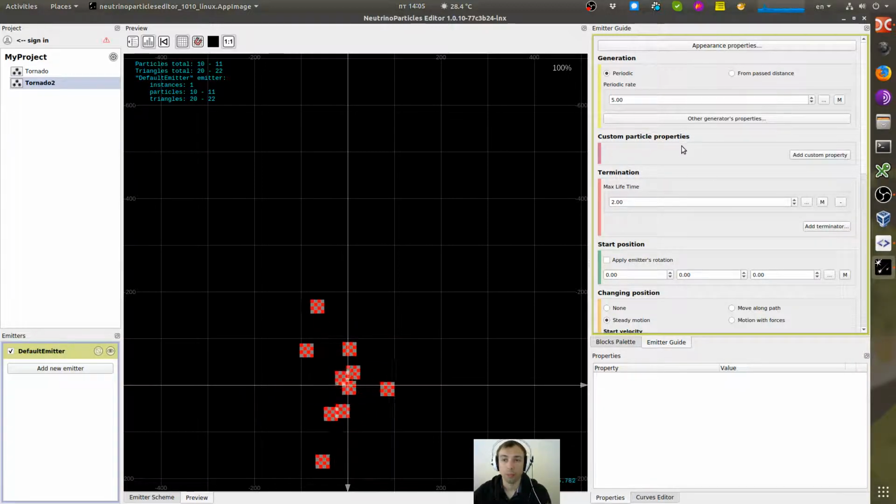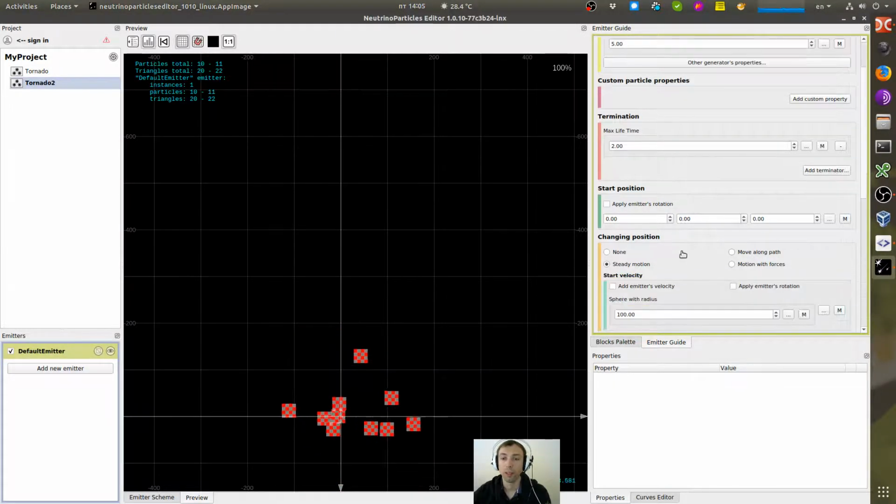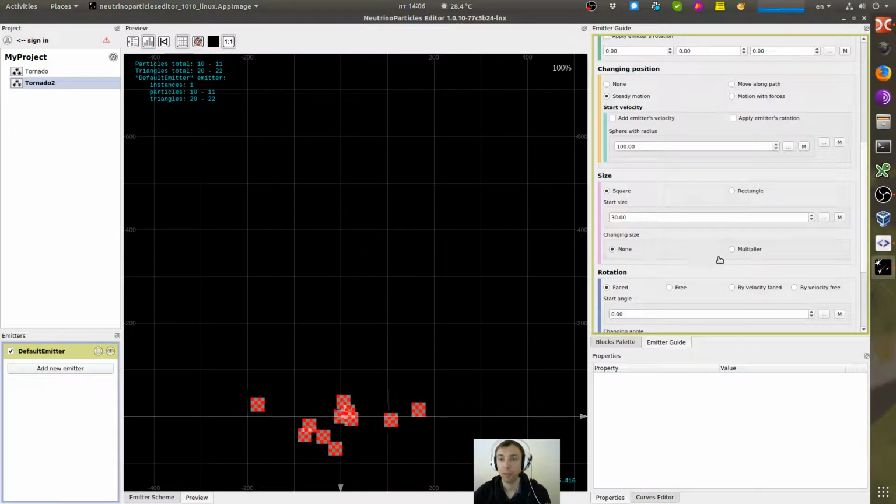A custom particle property allows you to assign a value for each particle, for example a random value, and this value will live with the particle during its whole life, and you can use this custom property to make other values in the emitter depend on it.